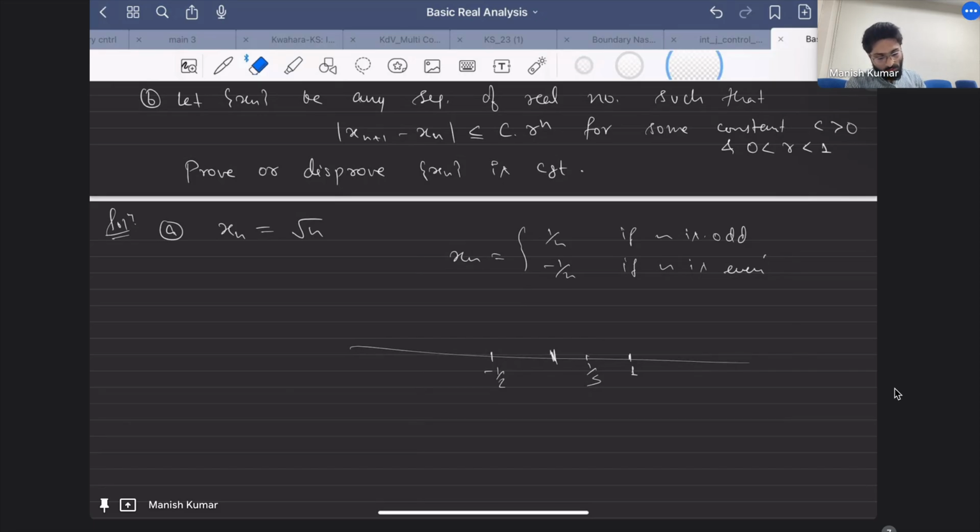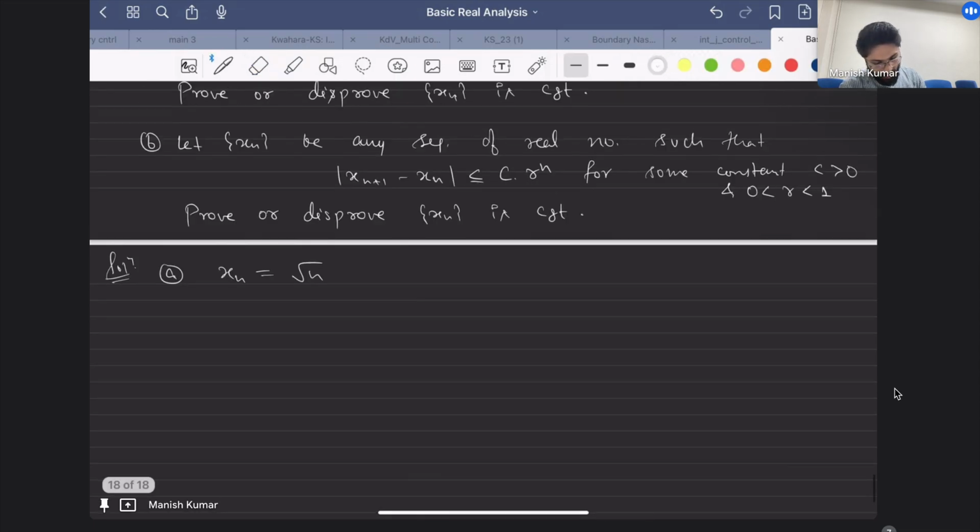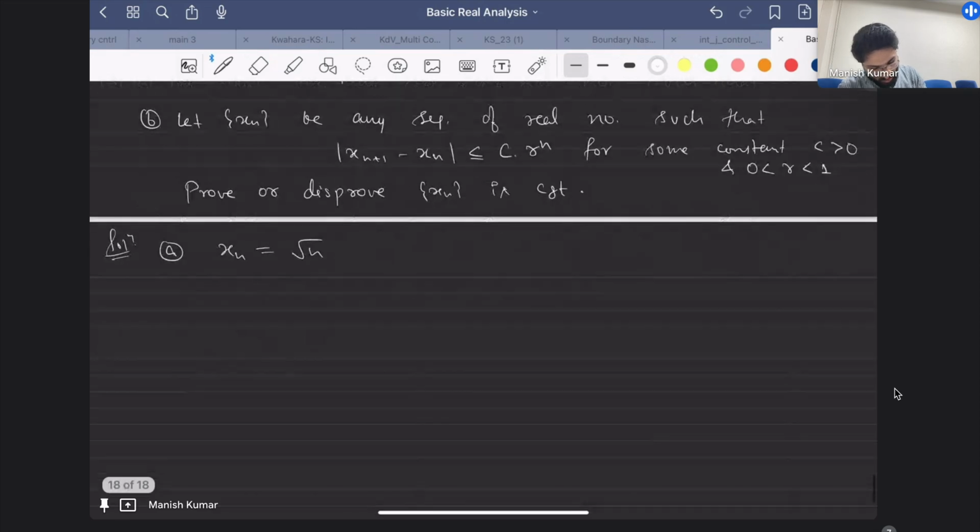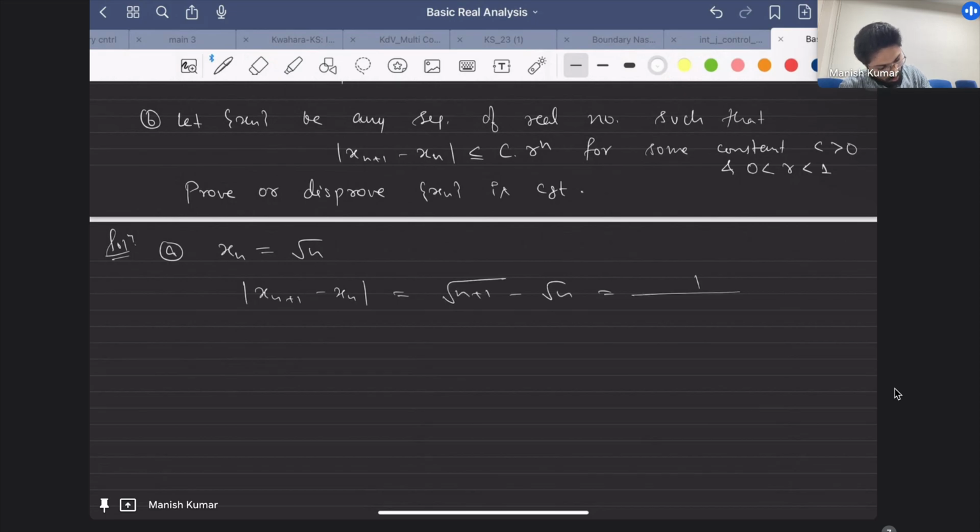Okay, so this is xn is root n. Now you can clearly check. So xn plus 1 minus xn, which is equal to root n plus 1 minus root n, is nothing but 1 upon root n plus 1 plus root n, and we know this goes to 0 as n goes to infinity.